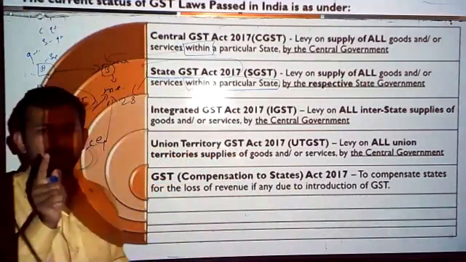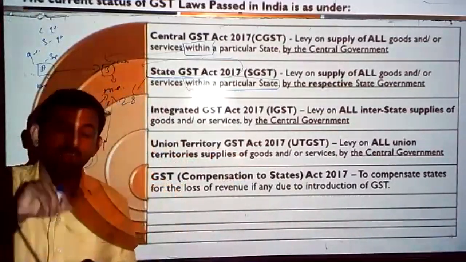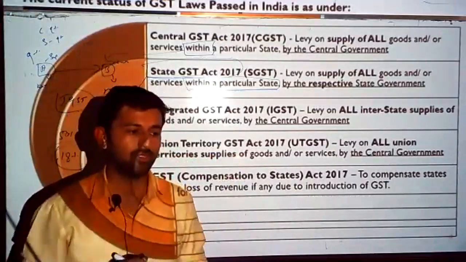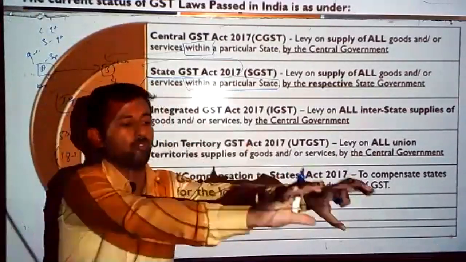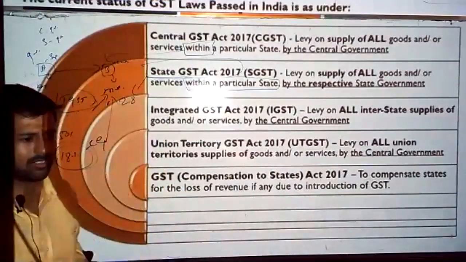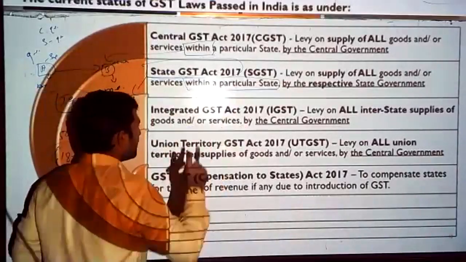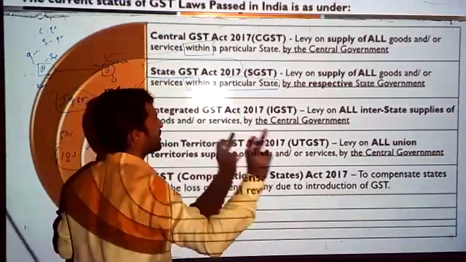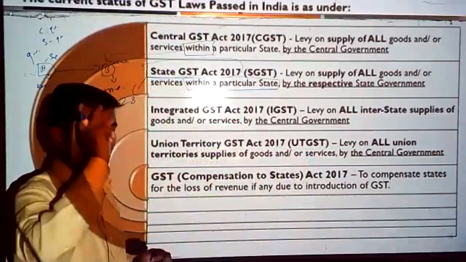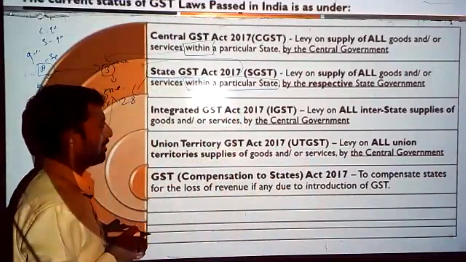Who is the consuming state in my example? Maharashtra. Afterwards some portion will be distributed to Maharashtra. Since you have consumed the goods, you take your portion. Clear? So in the case of interstate transaction, interstate supply of goods or services, a tax will be levied called IGST. For that there is a different law, the IGST Act 2017.